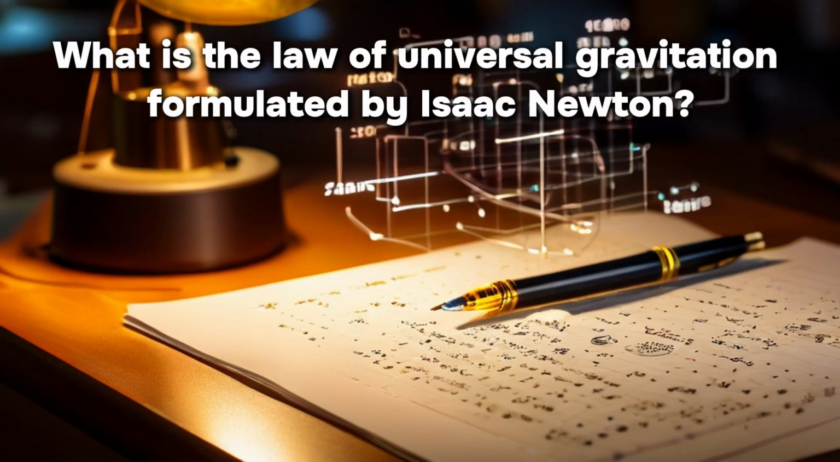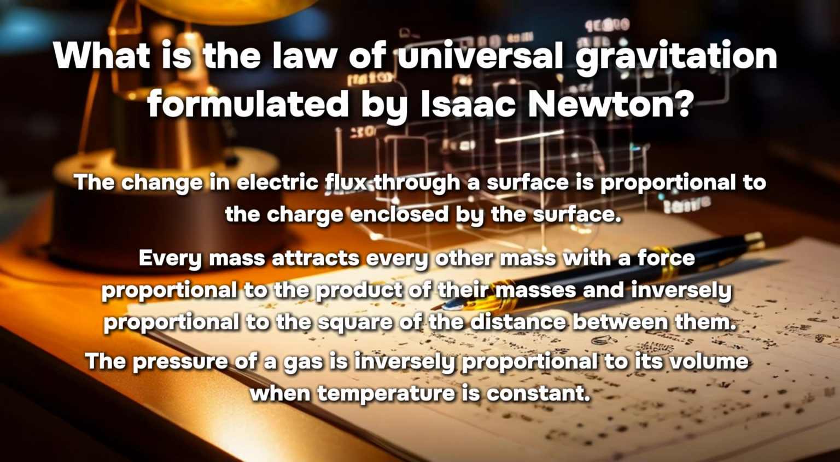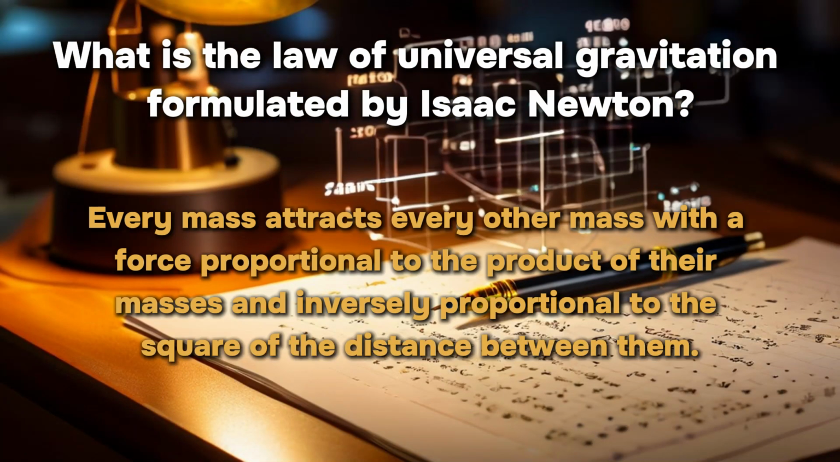What is the law of universal gravitation formulated by Isaac Newton? The change in electric flux through a surface is proportional to the charge enclosed by the surface. Every mass attracts every other mass with a force proportional to the product of their masses and inversely proportional to the square of the distance between them. The pressure of a gas is inversely proportional to its volume when temperature is constant. Every mass attracts every other mass with a force proportional to the product of their masses and inversely proportional to the square of the distance between them.